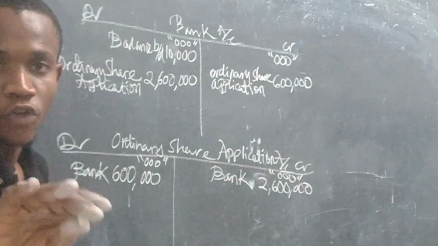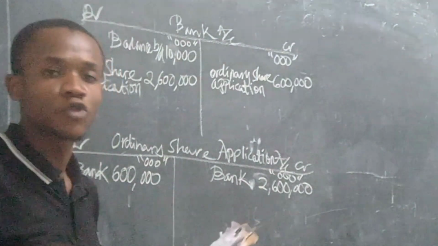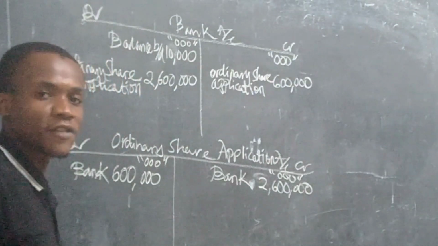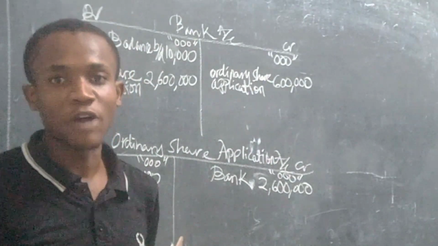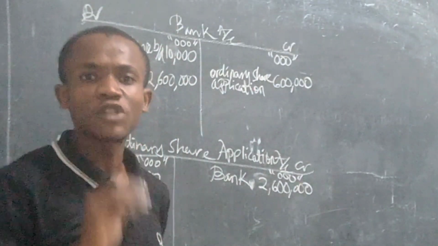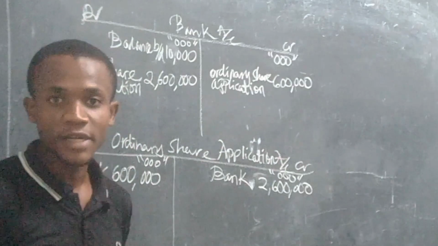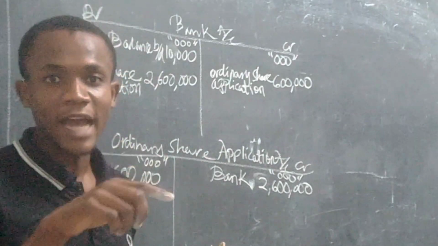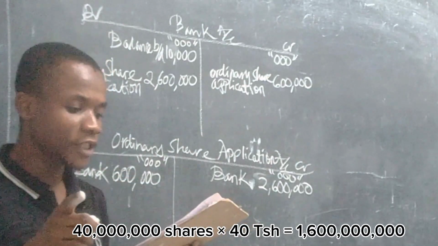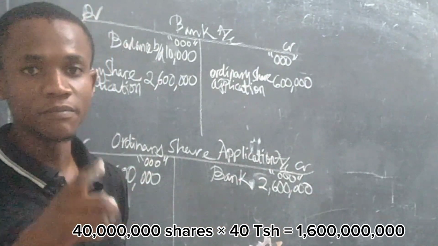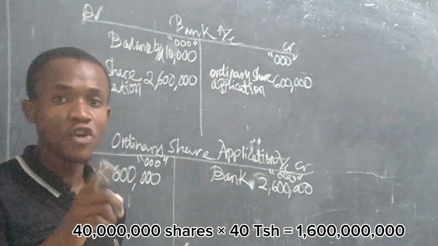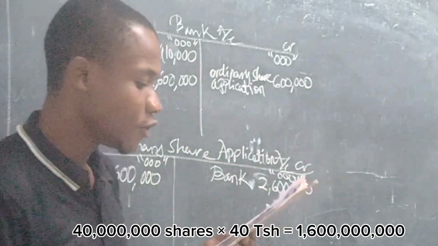After that, you're finished. You have to transfer the amount to ordinary share capital account. How do you transfer the amount to ordinary share capital account? They wanted to raise 40 million shares, right? So you take 40 million times application money per share, which is 40. 40 million times 40 shillings, you'll get 1 billion 600 million.